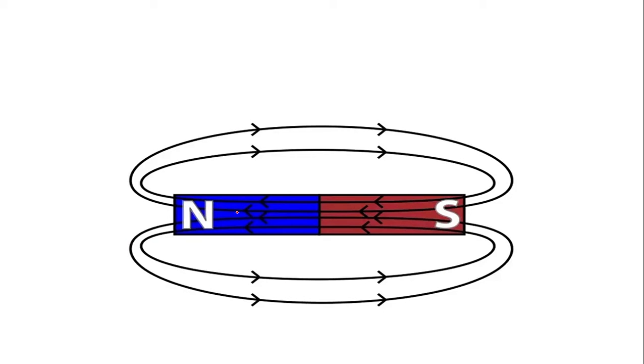Always the field line goes from the north side and enters the south. Inside it moves from south to north. So this is like a field that has been created around it. Any magnetic substance that comes close to this field gets attracted. If it is away from it, it won't be impacted much. But if it is in the range of this field, in that case it will be attracted.